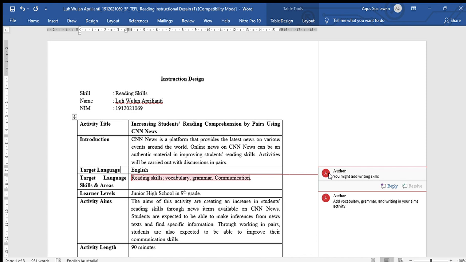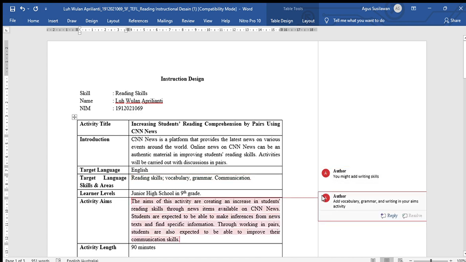Here, you already mentioned four: reading skill, vocabulary, grammar, and communication. But I think you have to add writing skill because I see in your activity you ask your students to make inferences, which indicates a writing activity. So it is nice if you add writing skill to the target language skill and area.